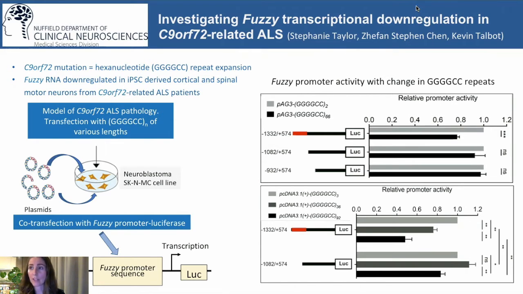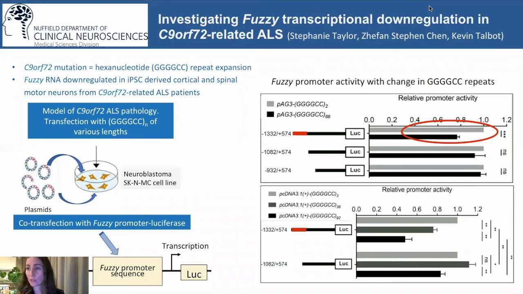We found that fuzzy is downregulated at the RNA level in iPSC-derived cortical and spinal motor neurons from ALS patients carrying the C9orf72 mutation. We model C9orf72 ALS using neuroblastoma cells transfected with varying lengths of the GGGGCC repeat. We co-transfect with plasmids containing the fuzzy promoter linked to a luciferase reporter, which gives a readout of the fuzzy promoter activity. This enables us to demonstrate that the repeat expansion acts on the fuzzy promoter producing downregulation and to determine the sequence within the fuzzy promoter that is responsive to the repeat expansion.